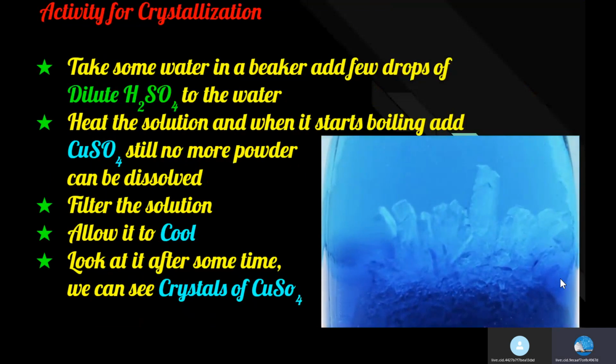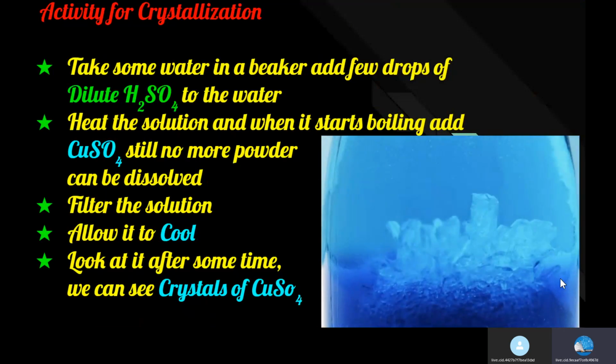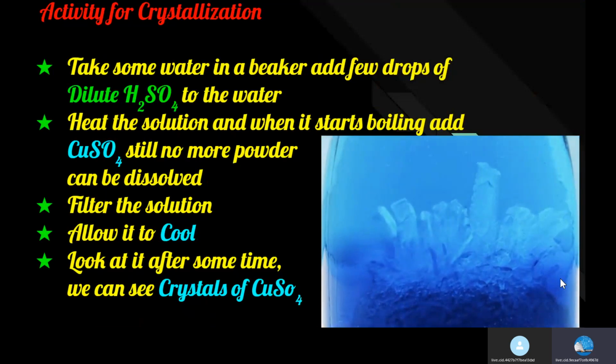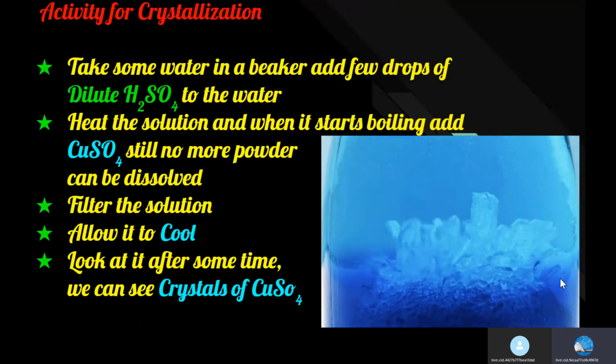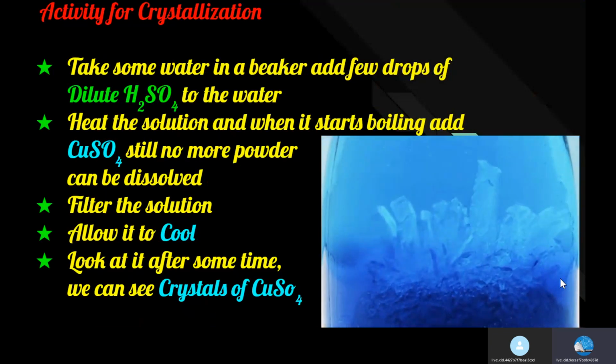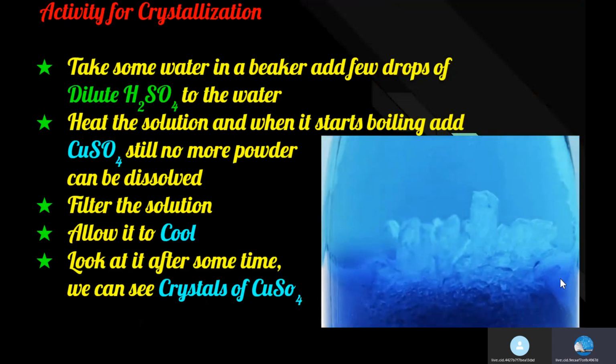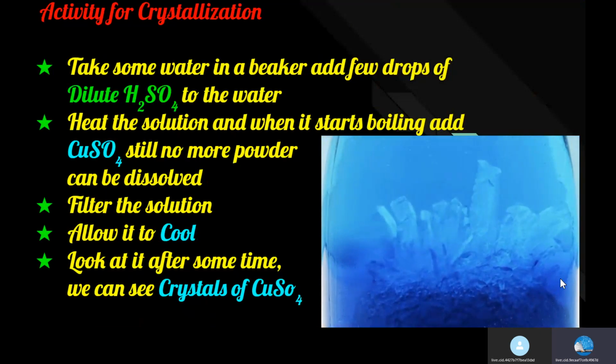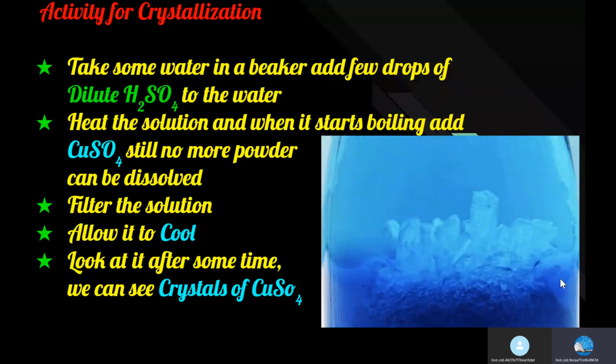Activity for crystallization. Take some water in a beaker and add a few drops of dilute sulfuric acid. Heat the solution. When it starts boiling, add some copper sulfate powder slowly while stirring continuously. Continue adding copper sulfate powder till a saturated solution is formed, or no more copper sulfate can be dissolved. Filter the solution. Allow it to cool undisturbed for some time. Look at the solution after some time. We can see the blue crystals of pure copper sulfate formed.